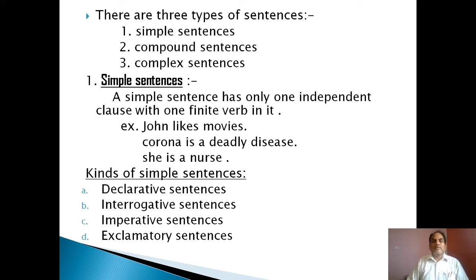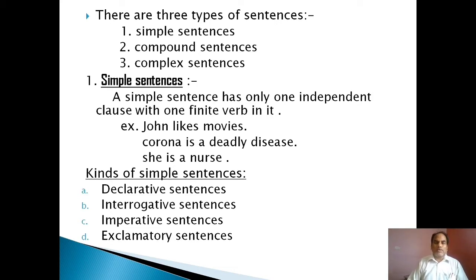Again, let us discuss the types of sentences. There are three types of sentences, broadly. One is simple sentences, second compound sentences, and third complex sentences. Let us read one by one.